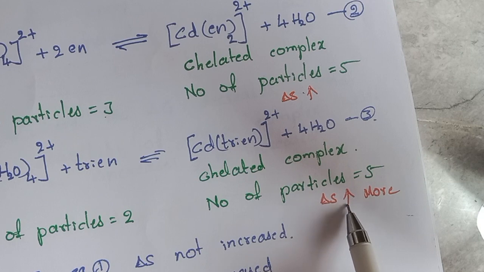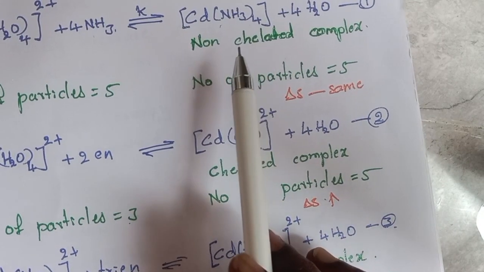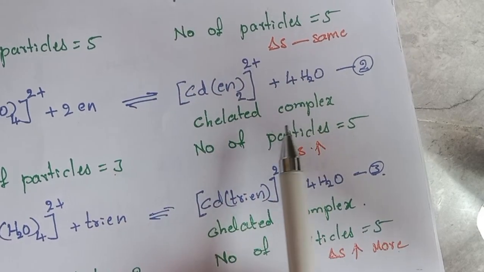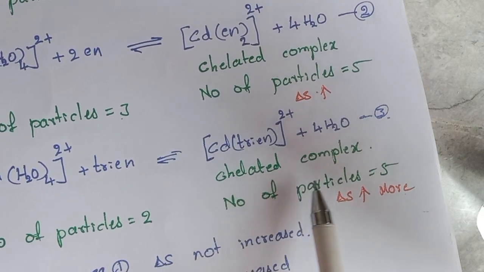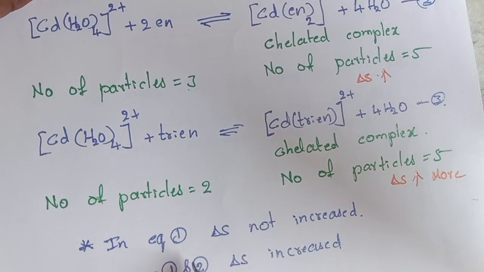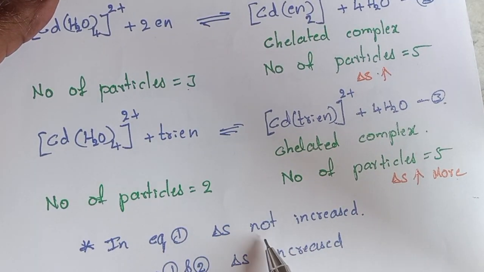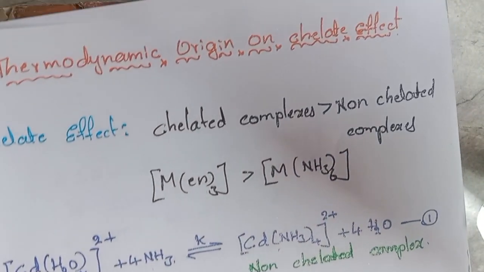Therefore delta S increased more. Okay. The first complex is a non-chelated complex, the second complex is a chelated complex and the third complex is a purely chelated complex, right? So in equation 1, delta S, that is the change in entropy, is not increased. In equations 2 and 3, delta S has increased, right?